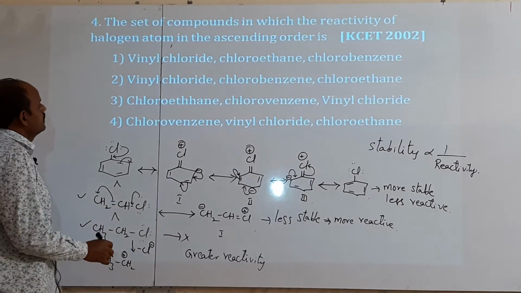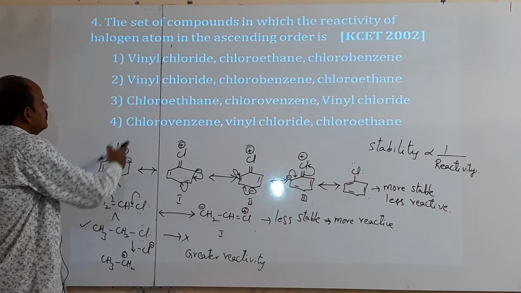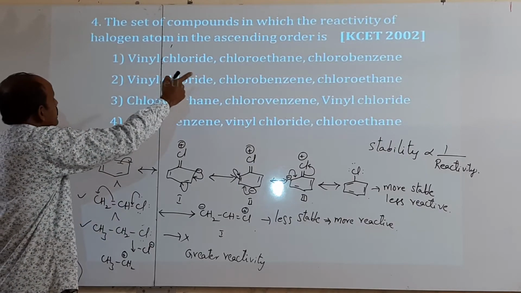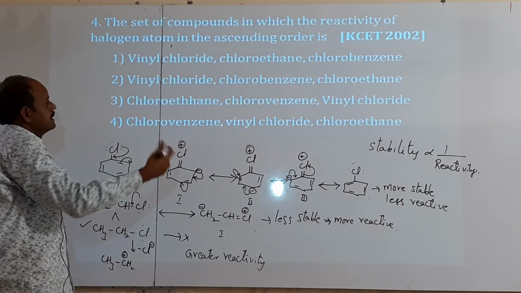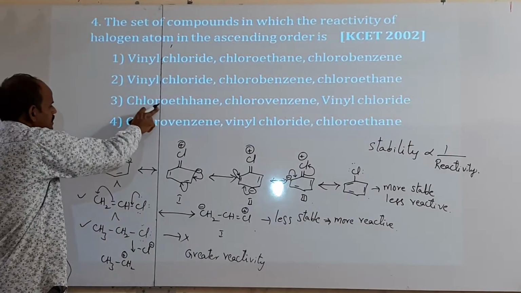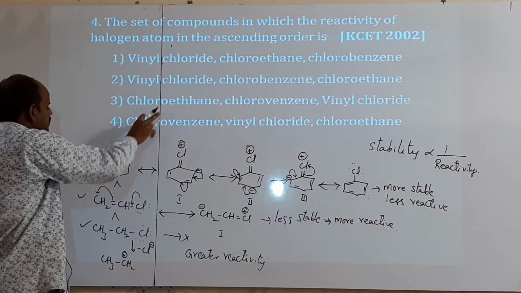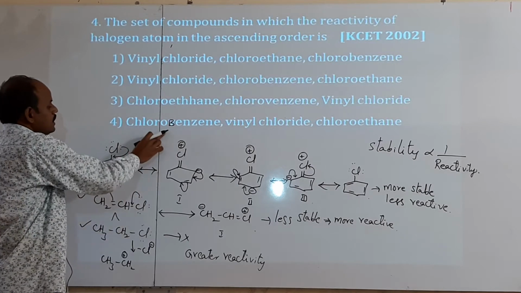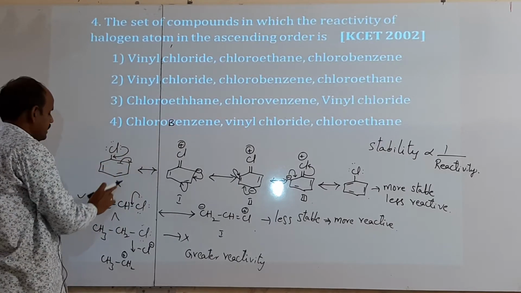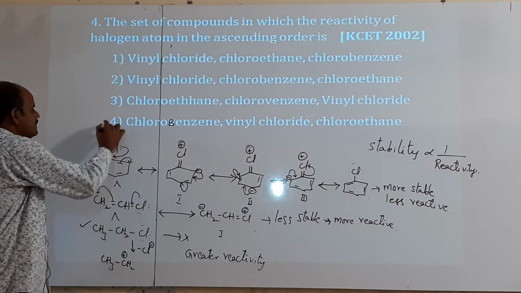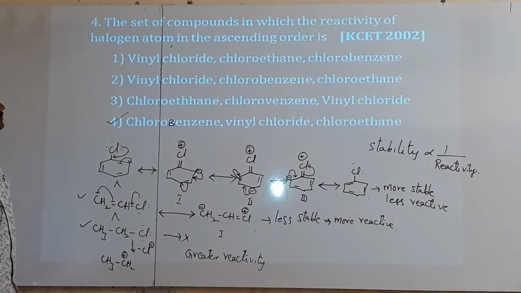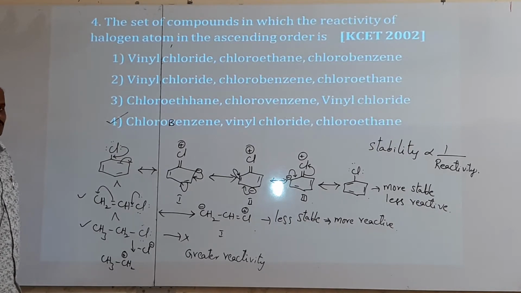Thus, which option is there? Vinyl chloride first. Is it correct? No, vinyl chloride is wrong. Chloroethane first is wrong too, because they asked for ascending order, means increasing order, and it has the greatest reactivity. Then here chlorobenzene, next vinyl chloride, next chloroethane. Hence, which option is correct? The fourth option is the correct one. Thus, this bit and the previous bit were asked in KCET 2000.